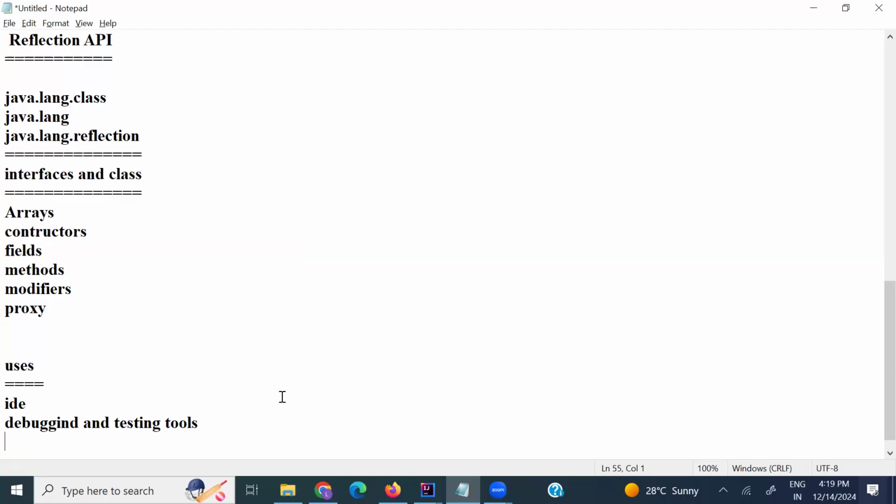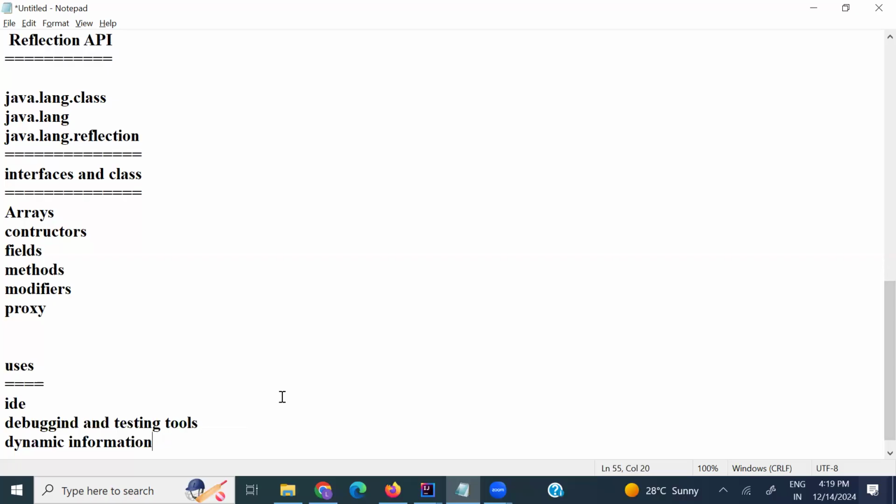You can use it for dynamic information purposes, or change things dynamically at runtime by using the reflection API.